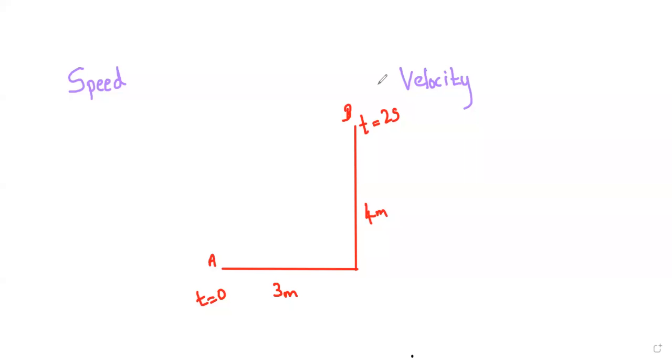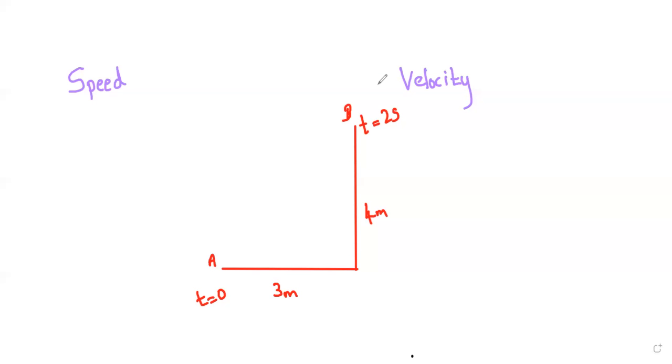Hi guys, in this video we are going to learn what's meant by speed and velocity. In the previous video we have already discussed displacement and distance. Likewise, here, when you are considering the magnitude, speed and velocity are the same. But when you consider the direction, only velocity has direction. That's the only difference between speed and velocity.